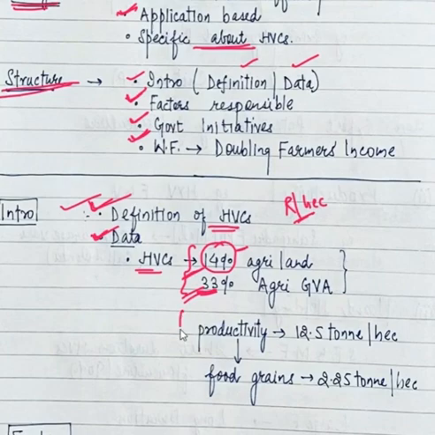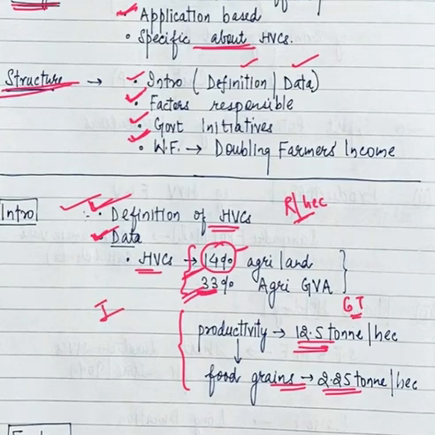We can also give this data: the productivity of high value crops is 12.5 tons per hectare, but the productivity of food grains is just 2.5 tons per hectare. So the productivity of high value crops is 6 times the productivity of food grains. So this can be the introduction.